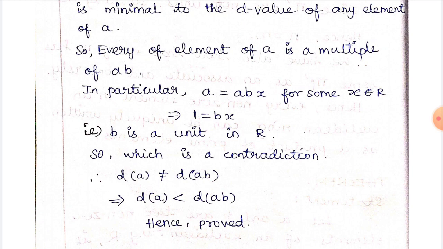So the only possibility is that D of a is strictly less than D of ab. Hence proved. So go through these two theorems. These two are also very important.